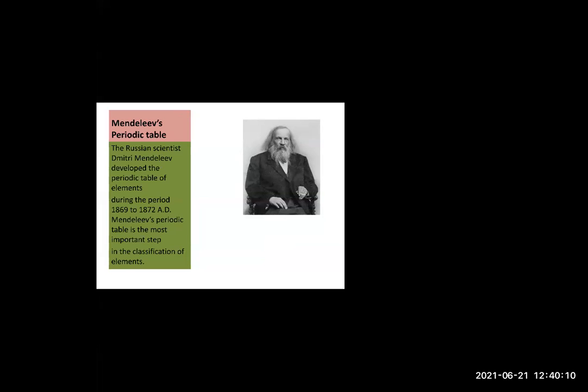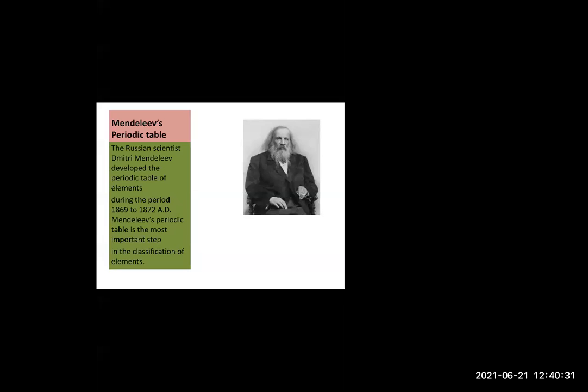Now, since Dobereiner's law of triads and Newlands' law of octaves failed, they both had some demerits, right? Because we cannot use these laws for all the elements. It was useful for very few elements. So Mendeleev studied this. He was a Russian scientist.